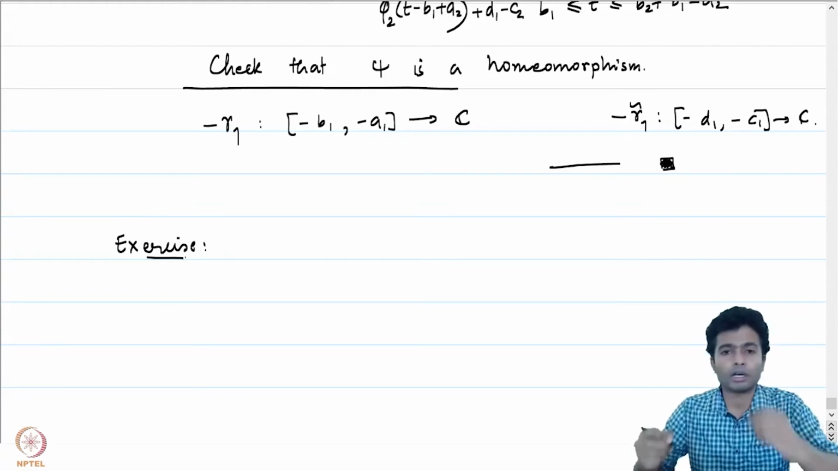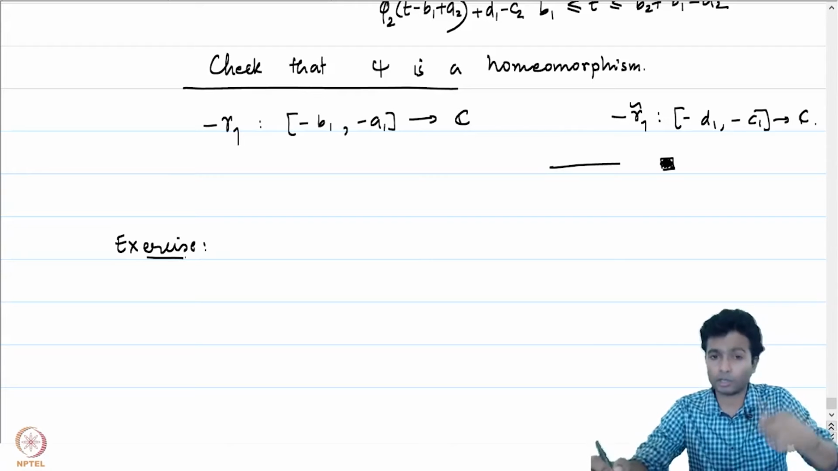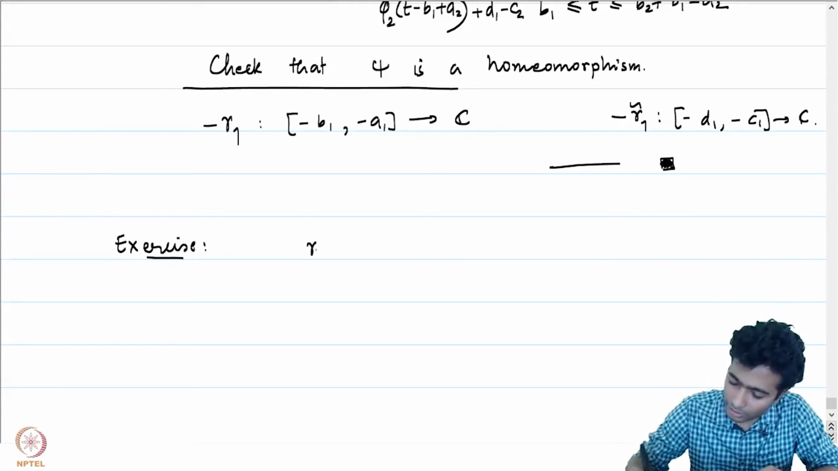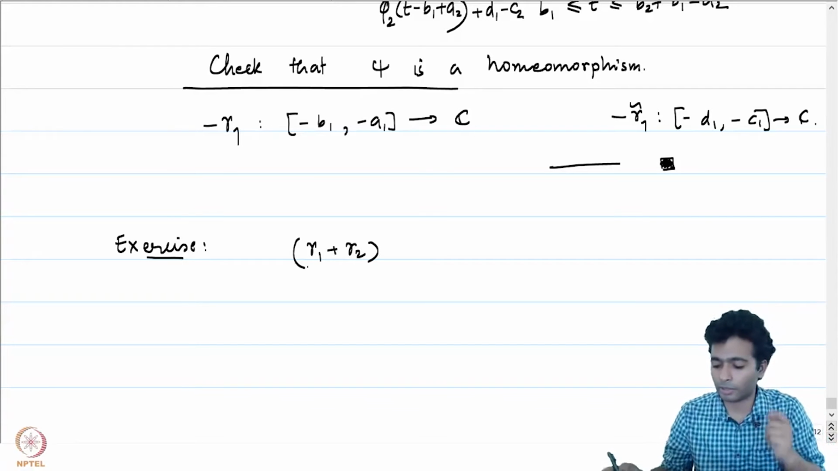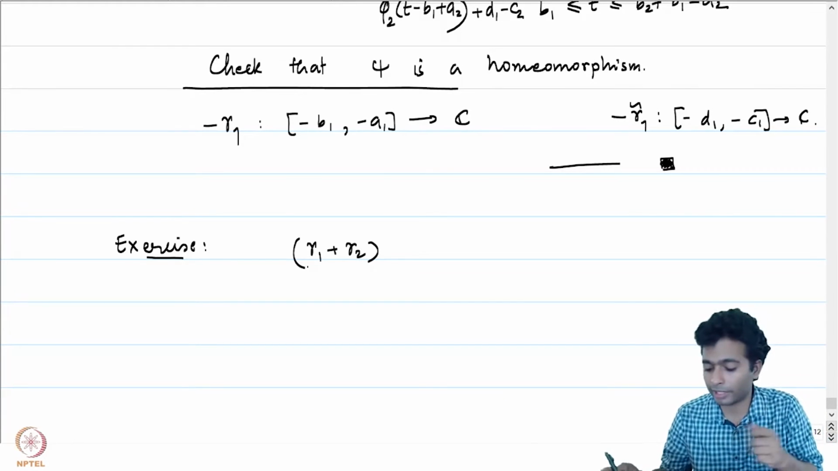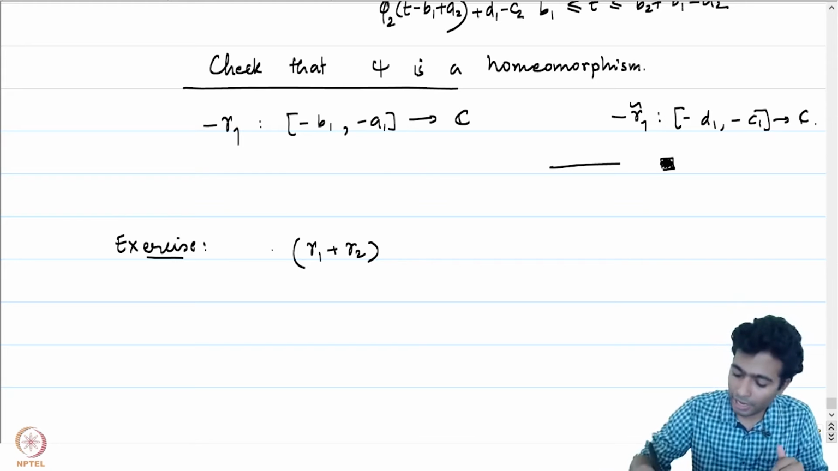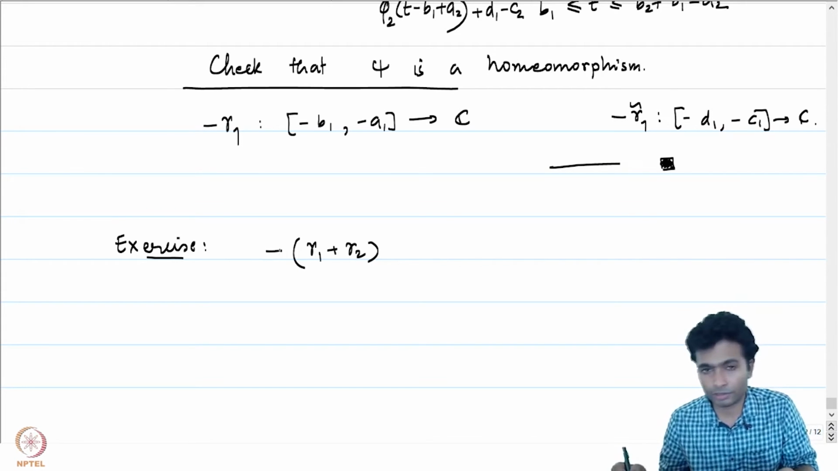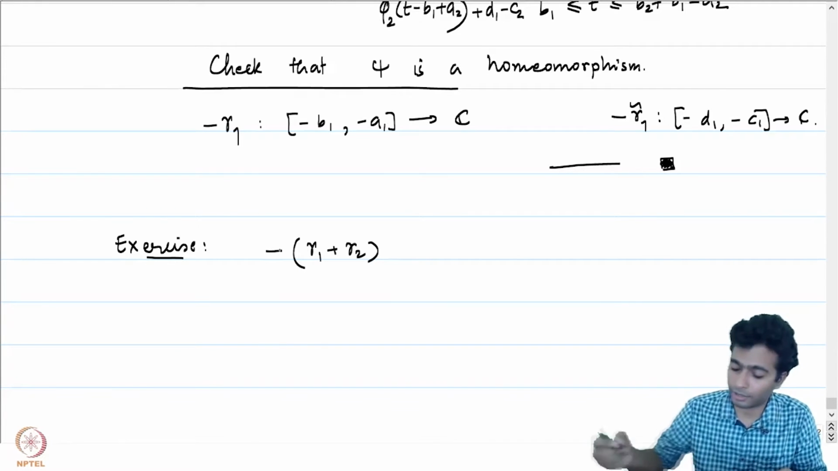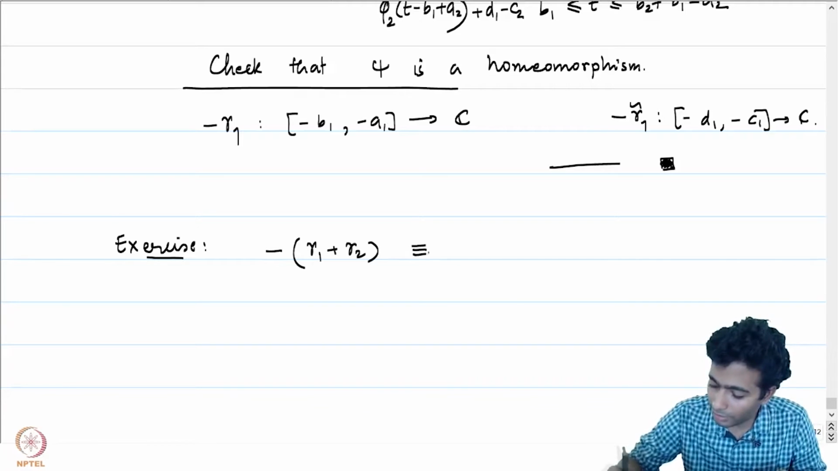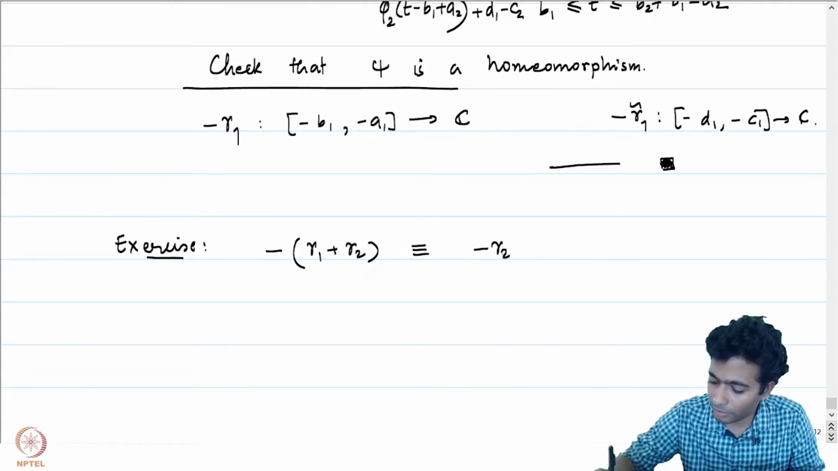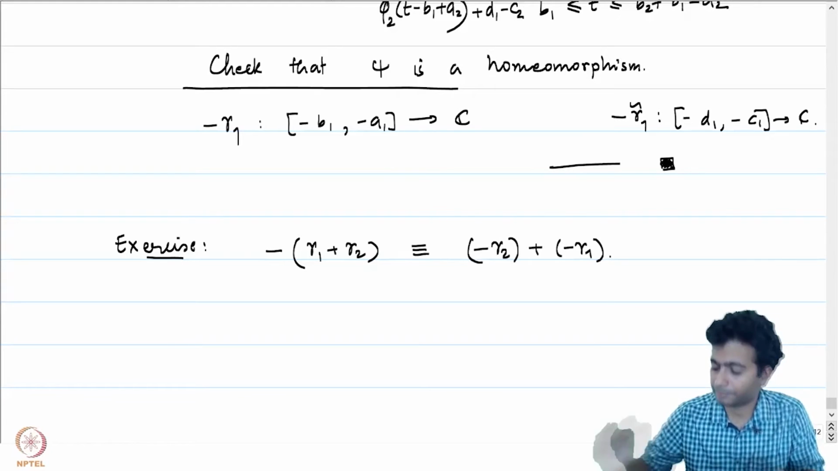This exercise relates the notion of reversal and concatenation. So let's consider gamma 1 and gamma 2 to be two curves such that the initial point of gamma 2 is coinciding with the terminal point of gamma 1. And let's look at the reversal of this concatenated curve. This is going to be equivalent to minus of gamma 2 followed by minus of gamma 1.